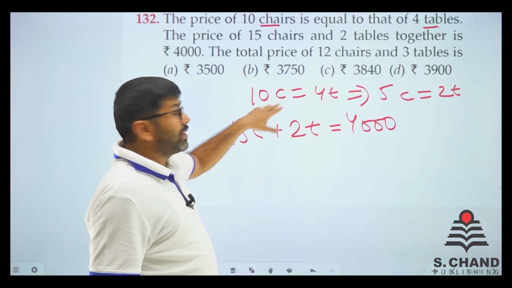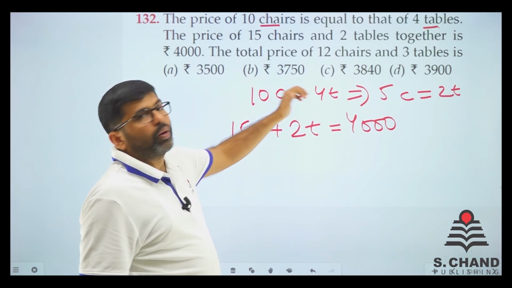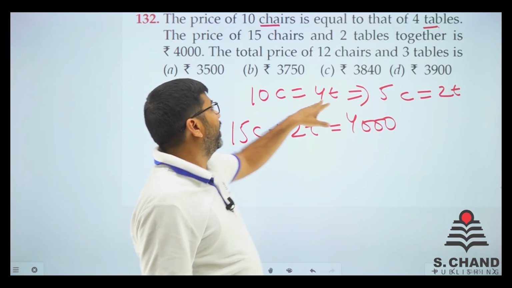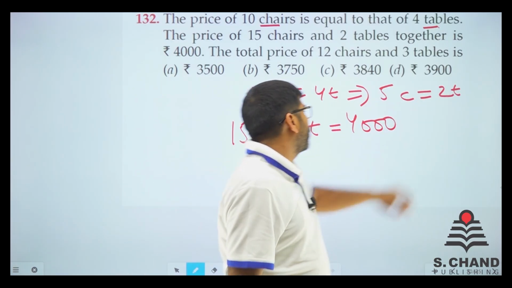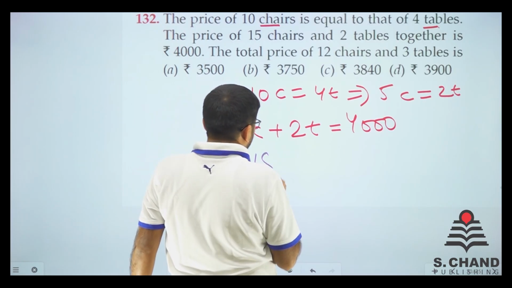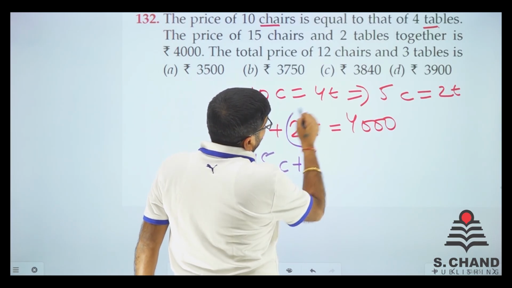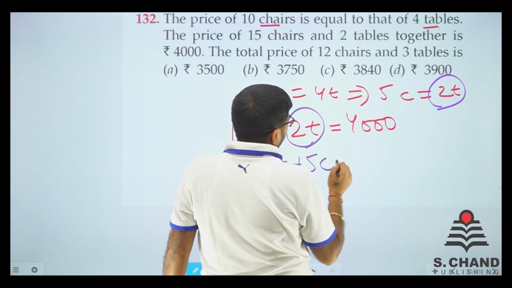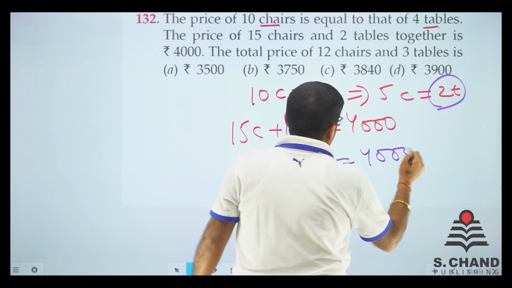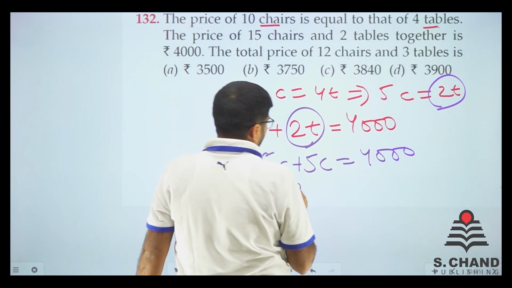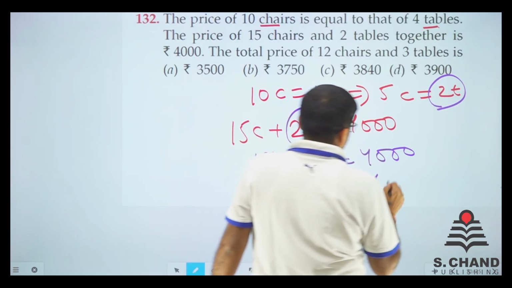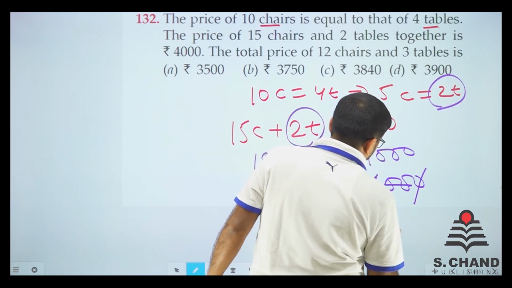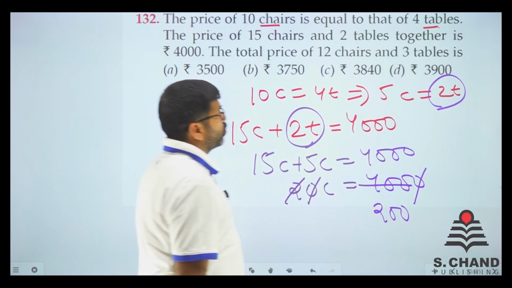How come? 10C equal to 4T. 10 chairs are equal to 4 tables. So when we just cancel out, it gets 5 and it gets 2. So 5C is equal to 2T. So 15C plus 2T. 2T equal to 5C. 5C equal to 4000. Right. So 15 and 5 is 20C is equal to 4000. 0 cancels 0, 2 cancels 2. Chair value comes 200, right?